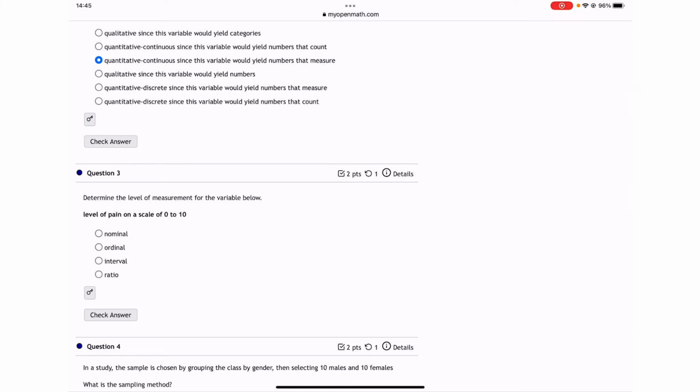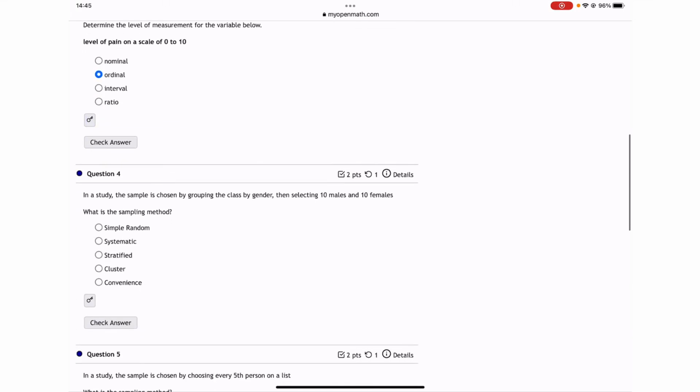Next one, we need to identify the level of measurement. Level of pain on a scale 0 to 9. Well, 0 to 9, it's going to be ordinal because each pain level is unique, and yet you can count 0, 1, 2, 3, right? I would say ordinal. Bingo.